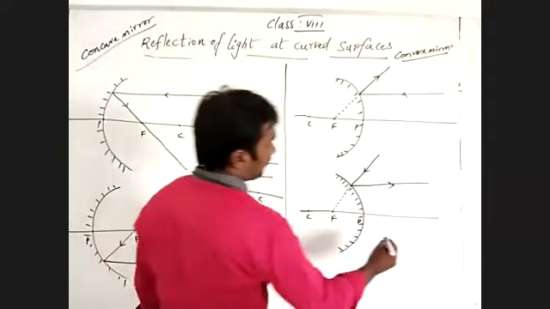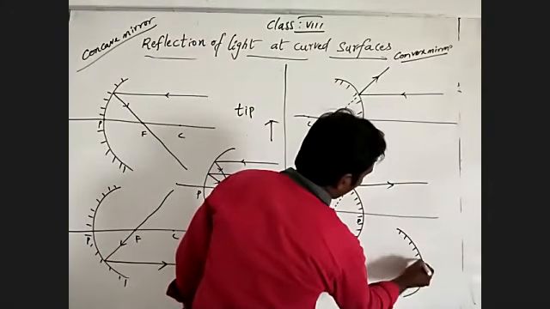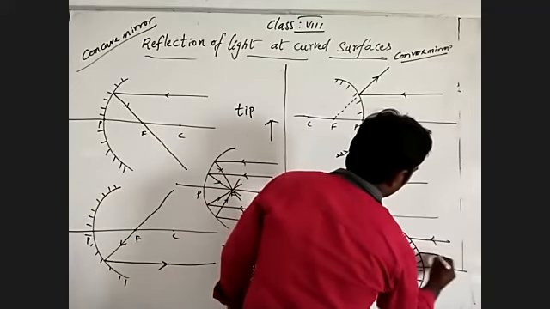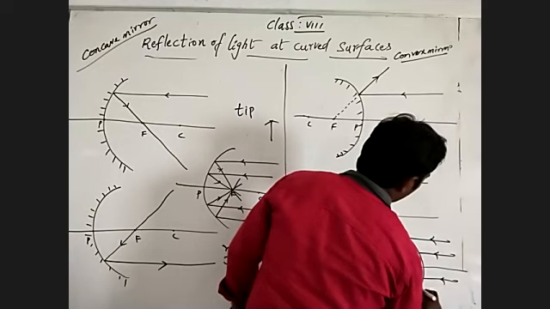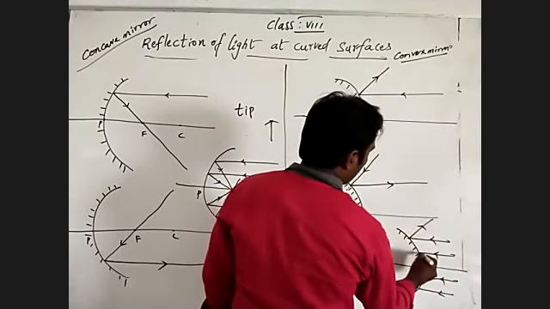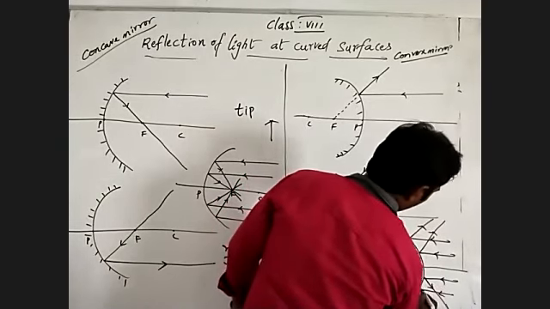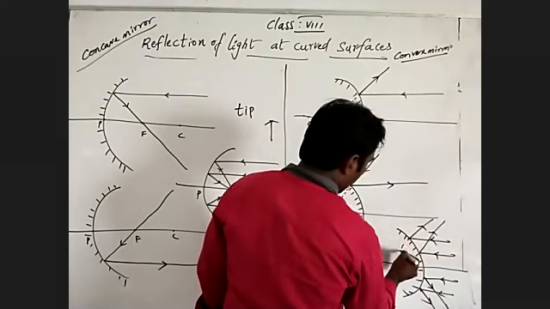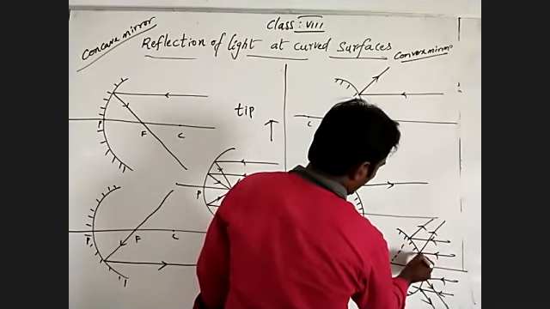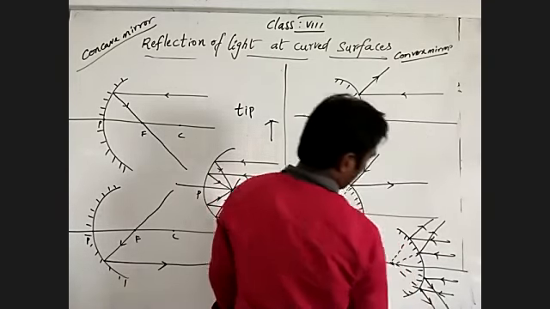See here, the image forms beyond the mirror. I'm going to show you how. Same drawing, a parallel beam of light incident on it. It gives reflection as a divergent beam. So it seems to come from where? It seems to come from the focus.